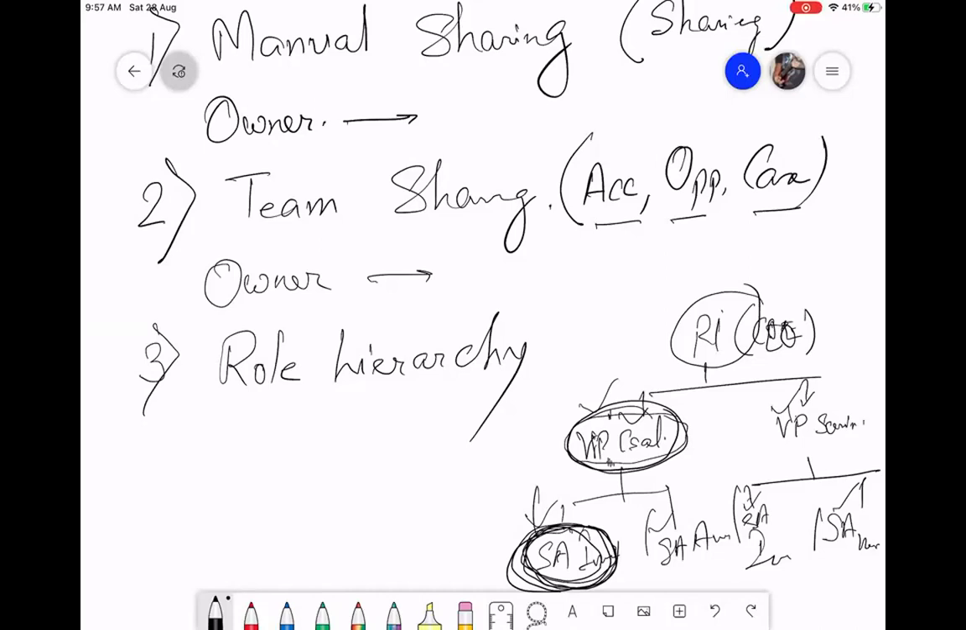Very clear. This is the automatic way of sharing. So if you create a role hierarchy, if you create roles, and assign roles to people, then that person's records will automatically be shared to the higher boss. This is the way you can automatically share your records to managers. We'll see this. What else?